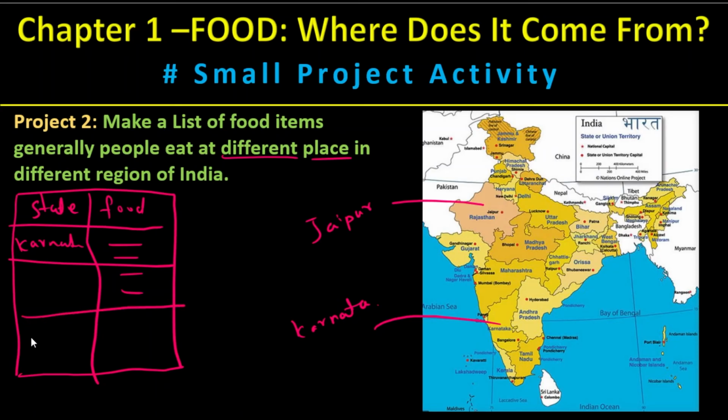Next go to another state, Kerala, list out the food items. So like that. Like that you need to prepare a complete region of India, cover everything and name the food items. That is the project activity 2.